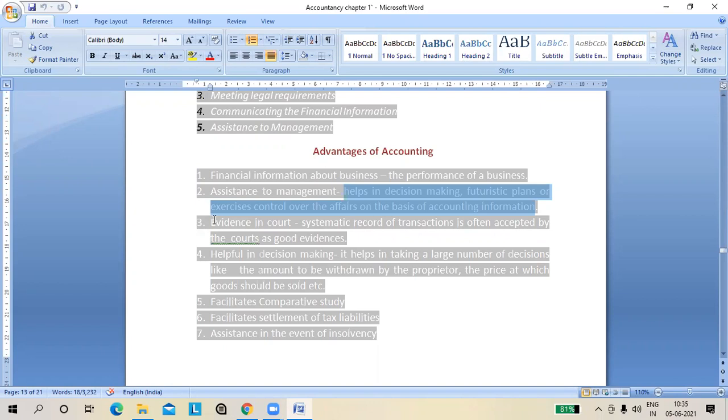Then number three, evidence in court. Yesterday I discussed the term insolvent. So what is insolvent?